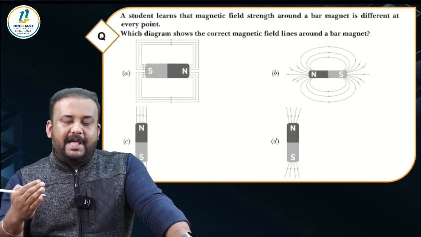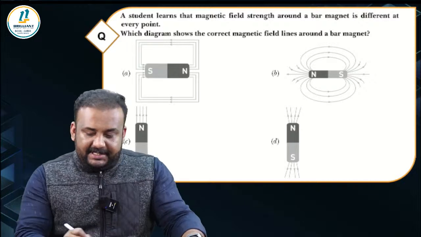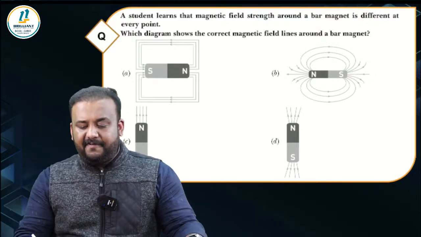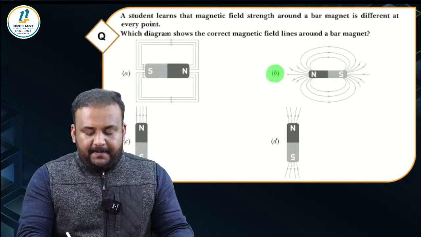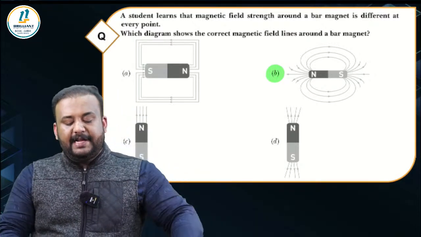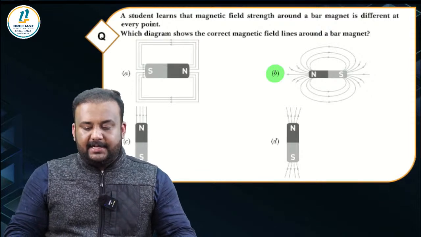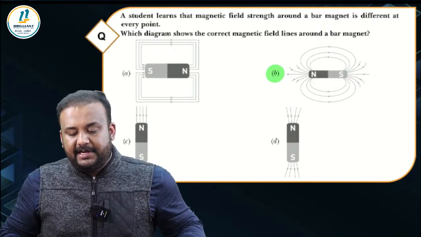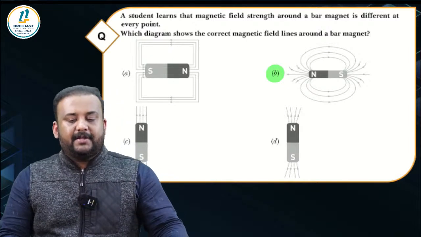And then inside the magnet, it moves from the south to north. So which diagram is perfectly depicting it? Yes, all of you are familiar with this diagram from the textbook. It is option B. Magnetic field lines form closed loops. Okay, great. Everyone is answering confidently. Option B. Okay, perfect.